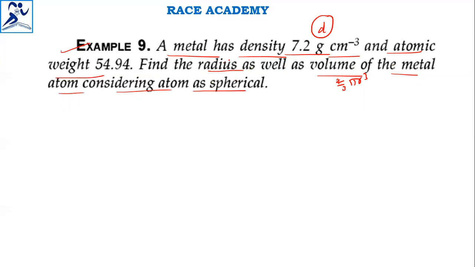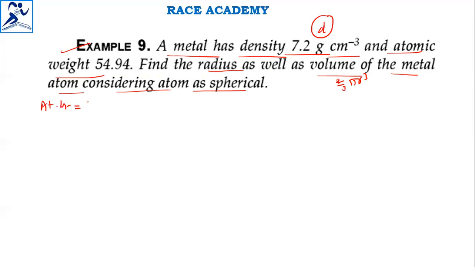Radius, if you know volume, you can find. Okay, at this juncture, atomic weight by Avogadro's number is nothing but mass only. That is actually the meaning of this. What is the atomic weight given?